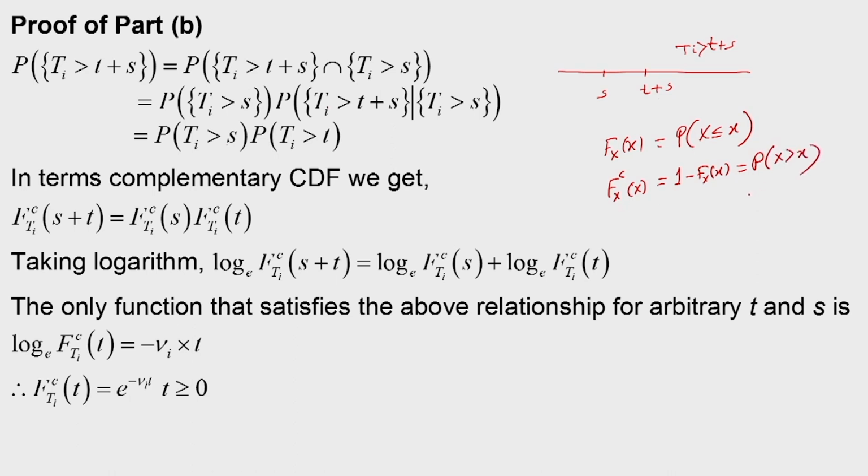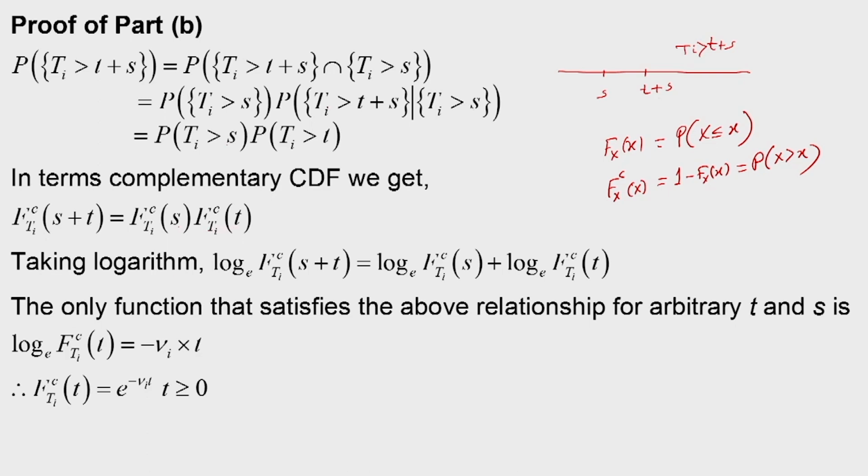So, this is the definition of complementary CDF, and therefore, in terms of complementary CDF we get that F_Ti^c at point s plus t is equal to F_Ti^c at point s into F_Ti^c at point t. So, complementary CDF at point s plus t is the product of complementary CDF at instant s into complementary CDF at instant t.